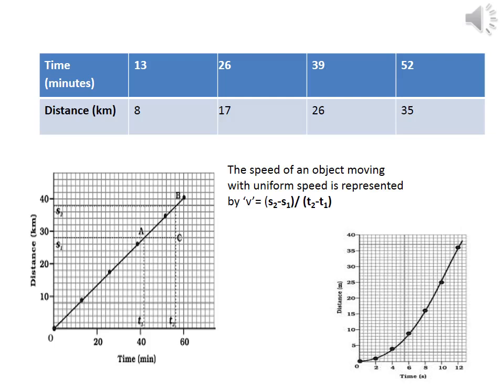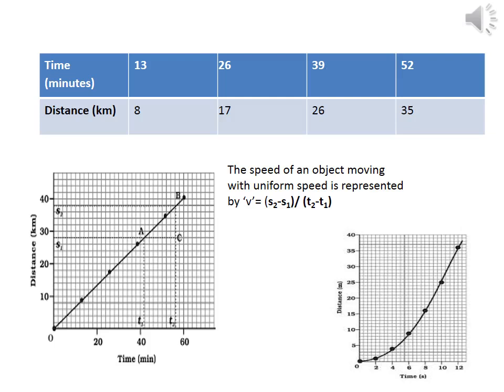What is the non-linear variation? It means the distance is not directly proportional to time. This graph represents non-linear motion, or motion of the body with non-uniform speed. What is the use of the distance time graph? We can use the distance time graph to determine the speed of an object.